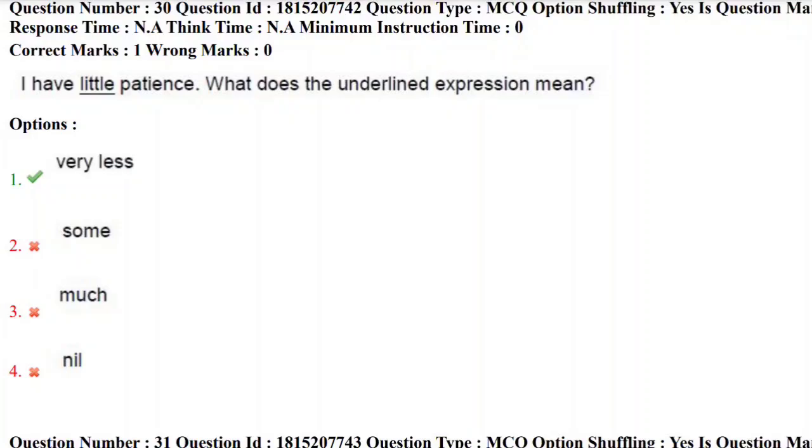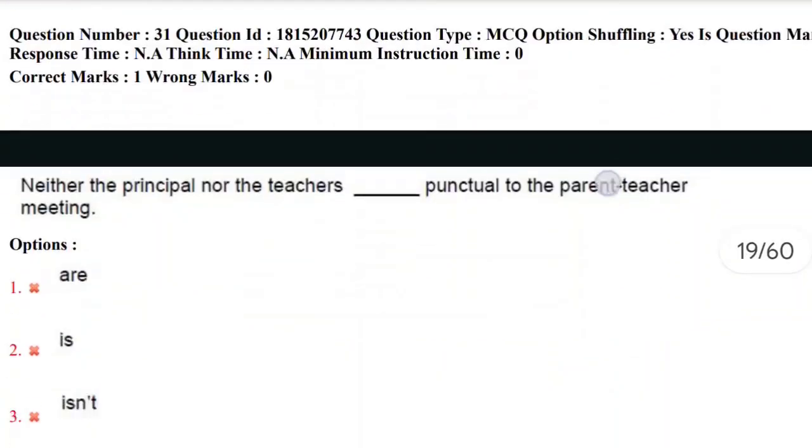Some, much, nil. Here some indicates quantity and much also indicates the same. Nil indicates nothing. So these three are going to be incorrect answers. The correct answer here is very less. I have very less patience. So the correct answer here is the first option. Let's move towards the next question.